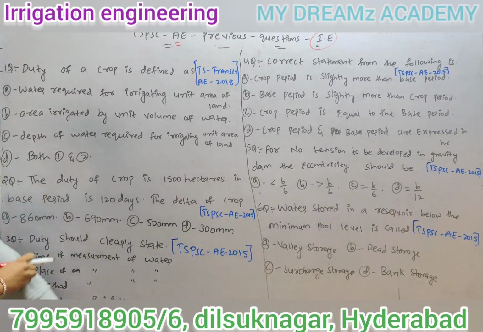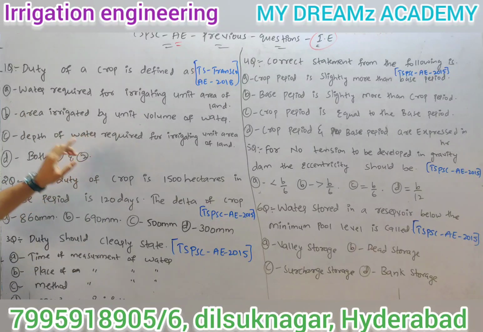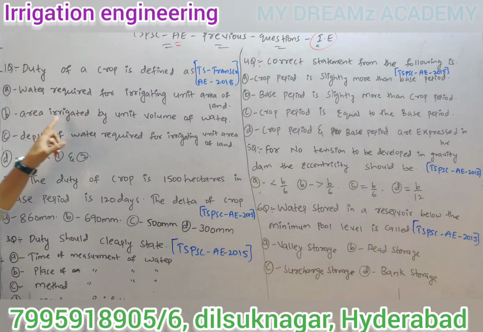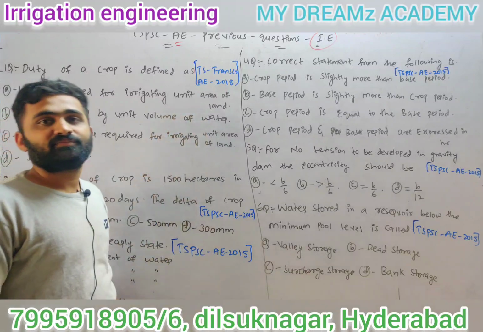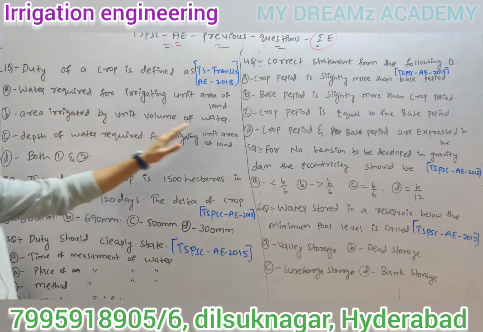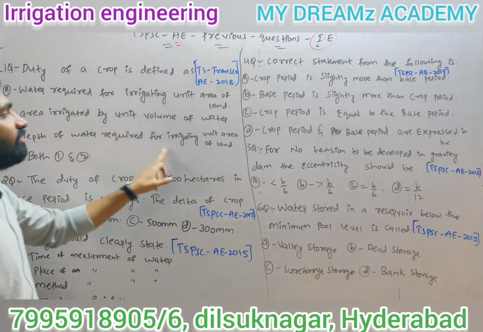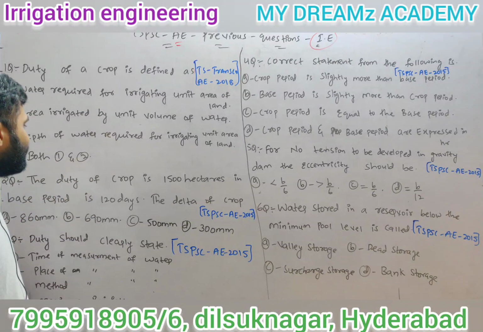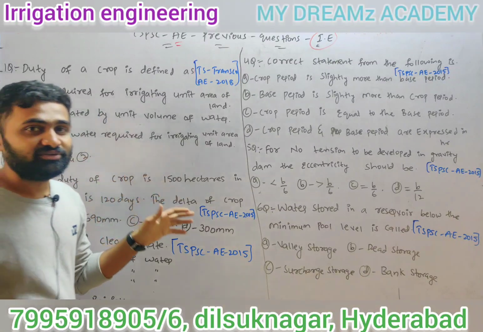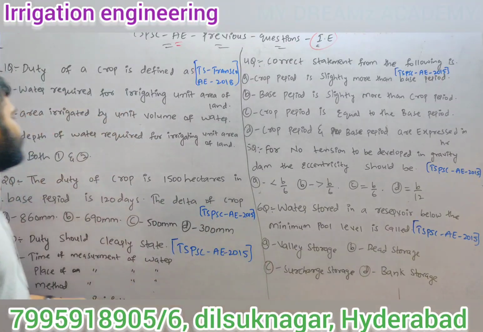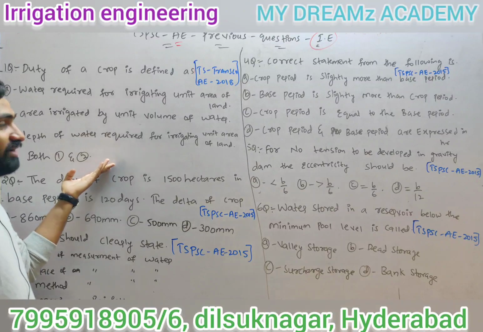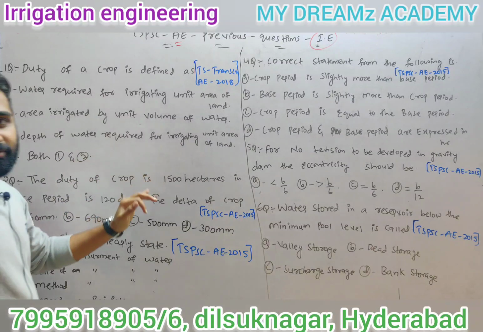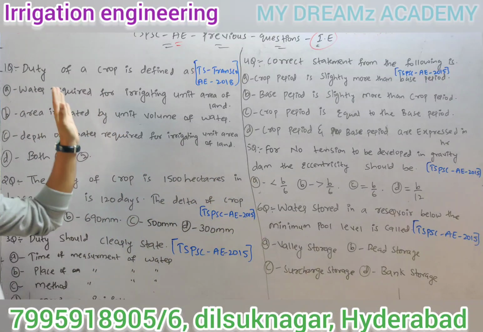So now duty of a crop is defined as. Four options will be there, all four confusing options. One, water required for irrigating unit area of land. Next, area irrigated by unit volume of water. Three, depth of water required for irrigating unit area of land. Next, both 1 and 2. See, always if an option is both 1 and 2, normally 90% of students go with both 1 and 2. Why? Because that is the mentality and mind reading of the students in examination. So don't go for both 1 and 2. If both 1 and 2 is also there, the answer will be in the above 3 options.